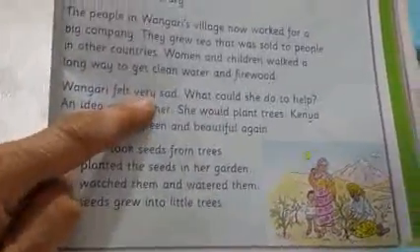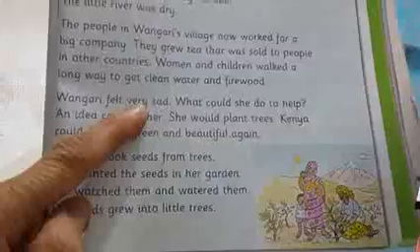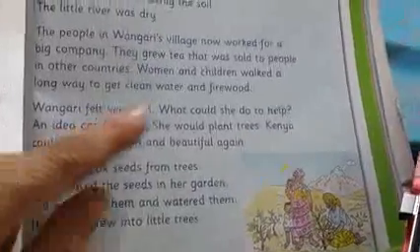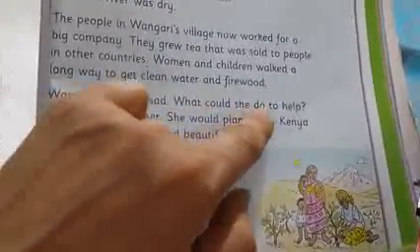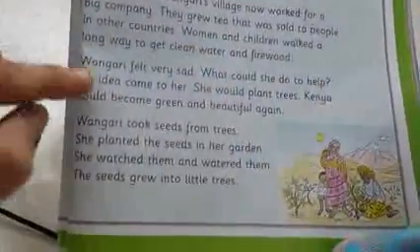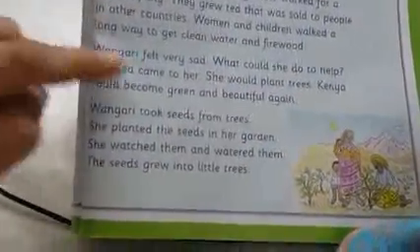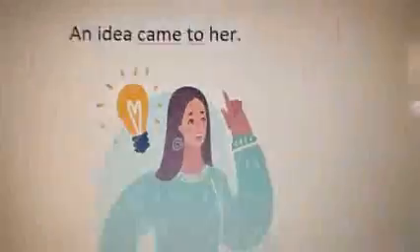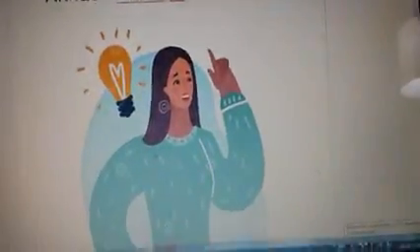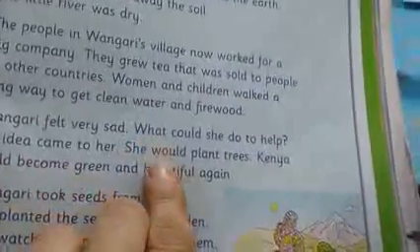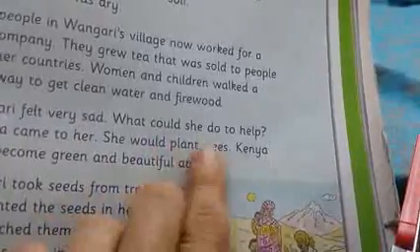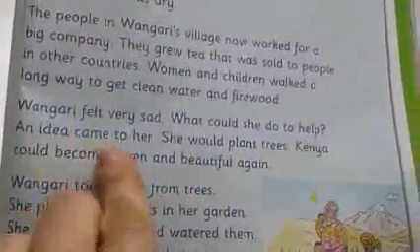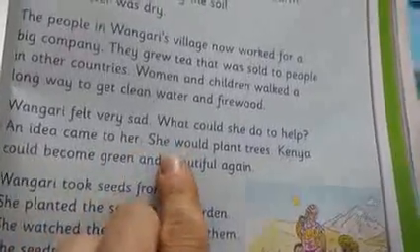When Wangari felt very sad, yes, she was very sorry. What could she do to help? Yes, and an idea came to her mind.